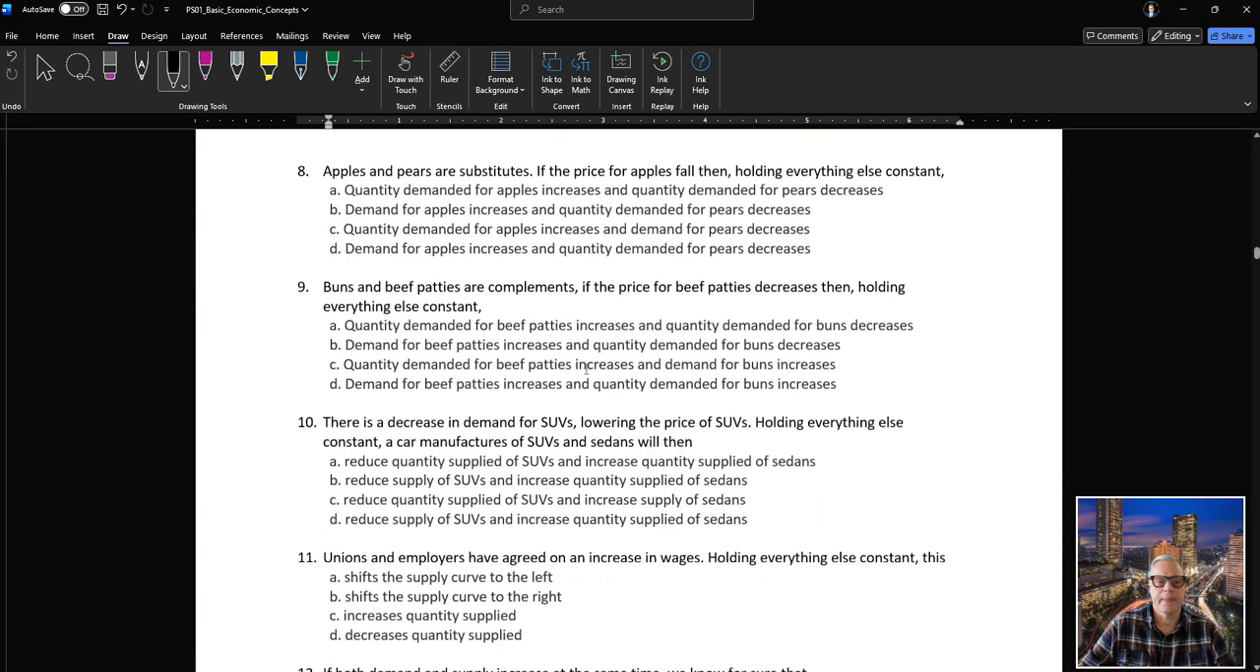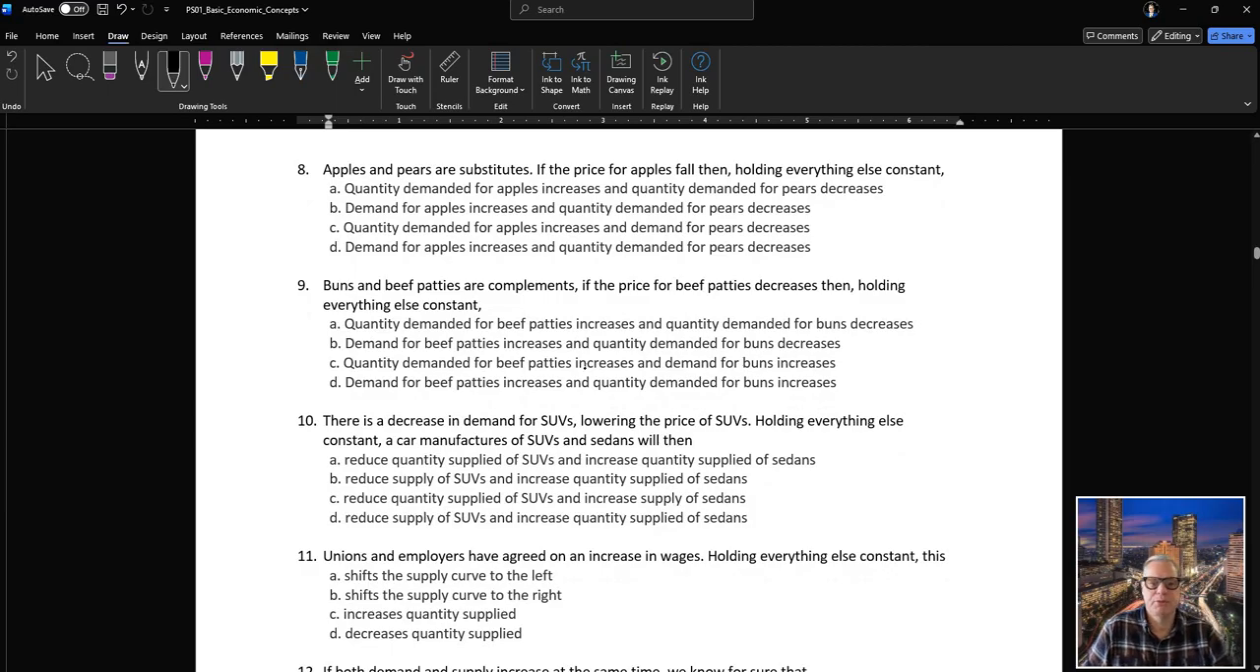Okay, so apples and pears are substitutes. If the price for apples falls, then, holding everything else constant, we have two scenarios. The demand function is subject to the law of diminishing marginal utility, from which we derived the negative slope of the demand function. Likewise, when it comes to supply, we have the law of supply, and the supply curve is subject to the law of increasing marginal opportunity cost.